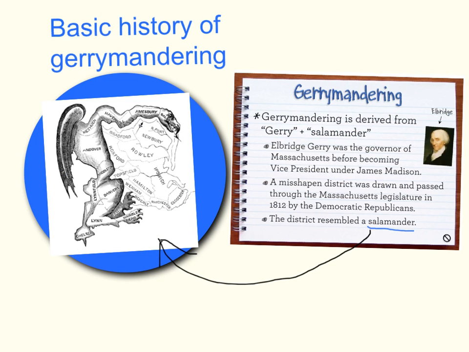So, a brief background on gerrymandering. In 1812, Elbridge Gerry, the governor of Massachusetts, passed a bill that allowed him to redraw the congressional districts. He wanted to let his party win as many congressional districts as possible. The redrawn congressional district turned out to look kind of like a salamander. The Boston Gazette took Gerry's name and salamander and combined them to make gerrymandering.